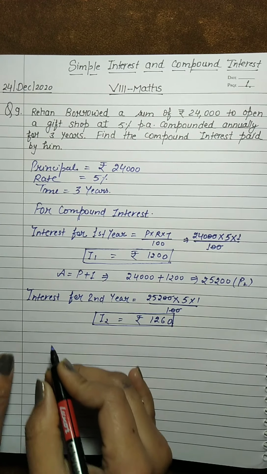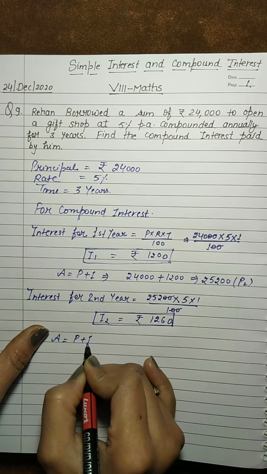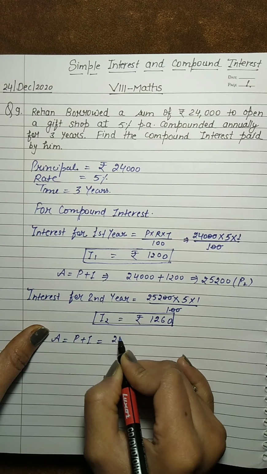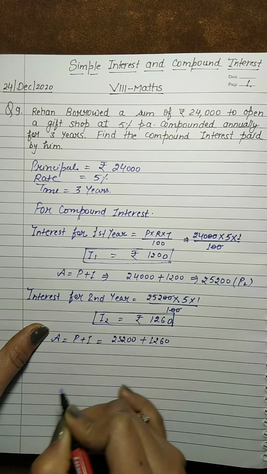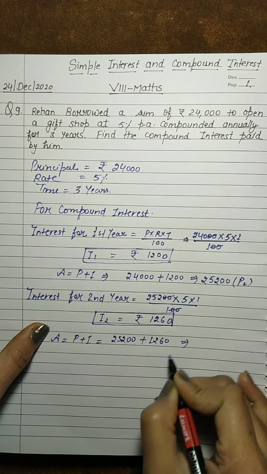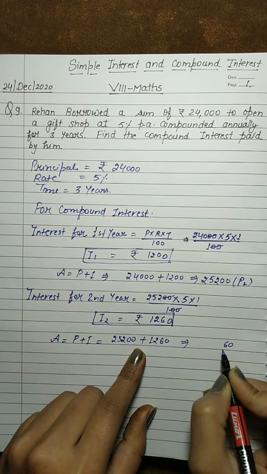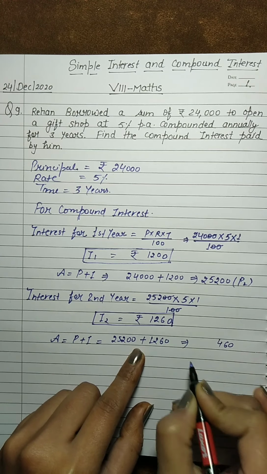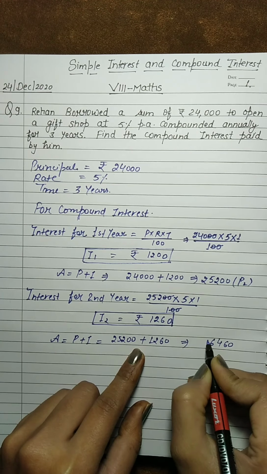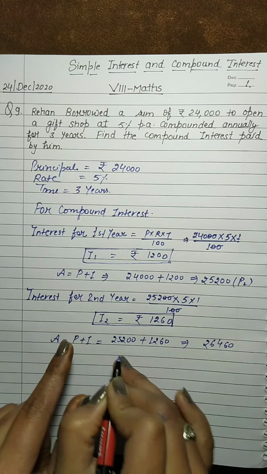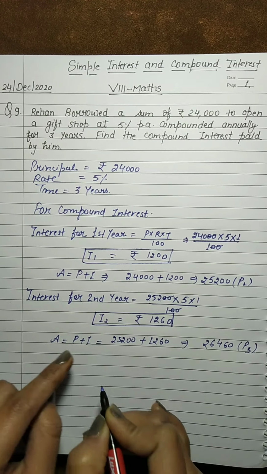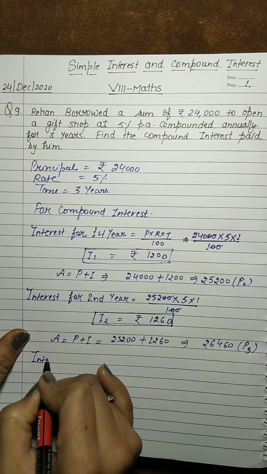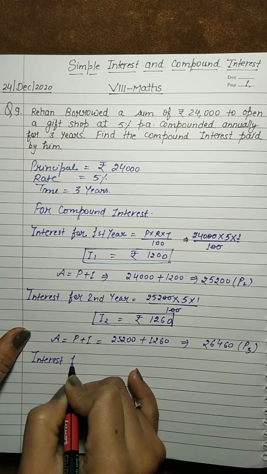Okay, now we will find the amount here. Principal plus interest, here principal is 25,200 plus interest is 1,260. So we have, that is 2 and 2 4, that is 5 and 1 6 and that is 2. So students, that is the amount for second year and we can say it is a principal for third year. Okay, so now we will find the interest for third year.